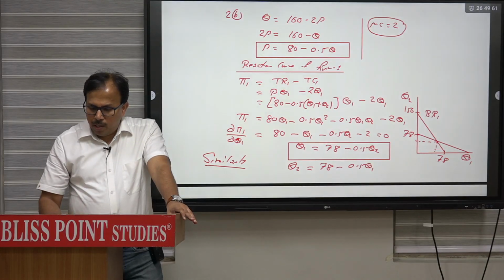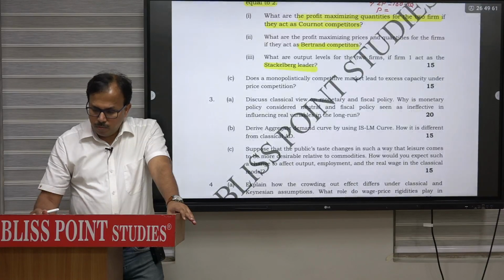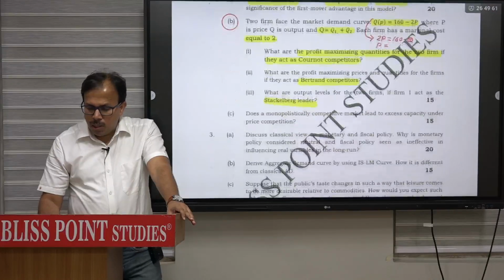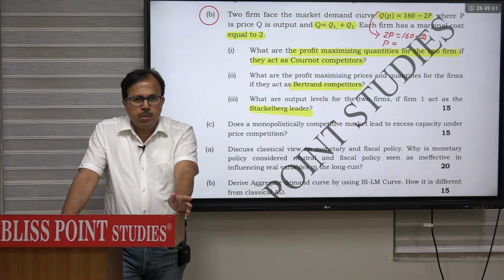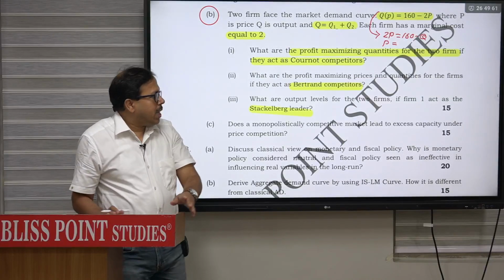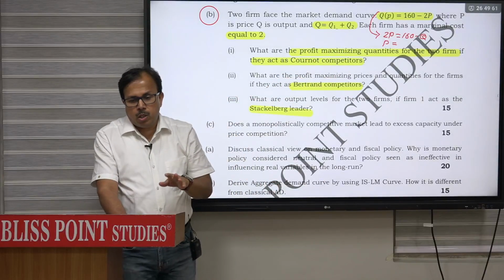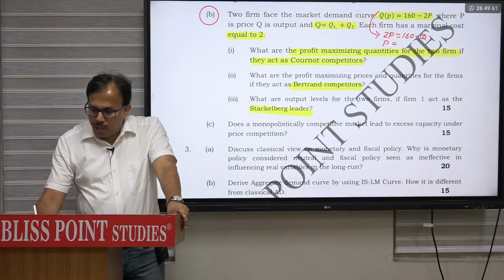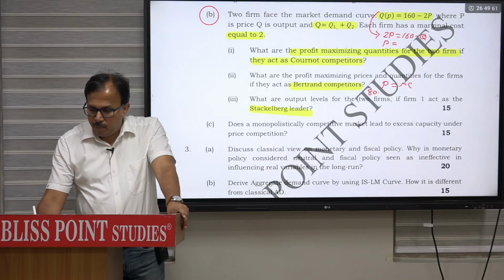Now one part of the question is clear. The second part of the question was: what is the Bertrand solution? Now in Bertrand, what do we need to keep in mind? If the product is homogeneous. And how will we know it is homogeneous? If you are adding the quantity of first form and second form, you can add quantity only when it is homogeneous. So if you say that Q is basically Q1 plus Q2, it means the product is homogeneous, and if the product is homogeneous, then in the Bertrand solution price will be equal to marginal cost, P equal to marginal cost. So in place of price, you mention 80 minus 0.5 Q, and MC is 2.